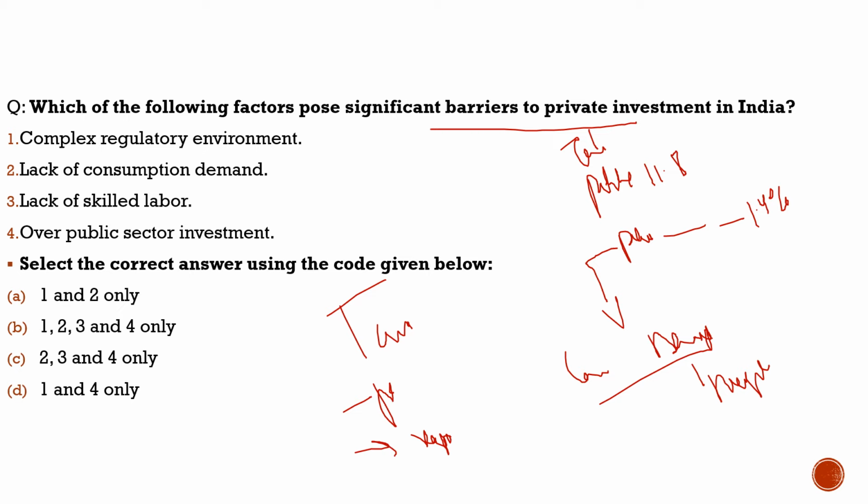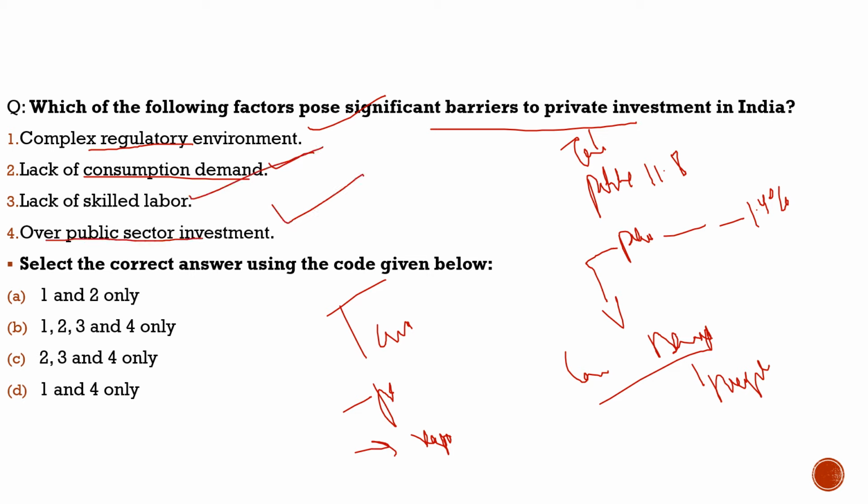Here the question says, which of the following factors pose significant barriers to private investment in India? First statement, complex regulatory environment, 100% correct. Second statement, lack of consumption demand, 100% correct. That is what we discussed. Third statement, lack of skilled labor, one of the issues, 100% correct. Fourth statement, over public sector investment, that is also one of the issues.